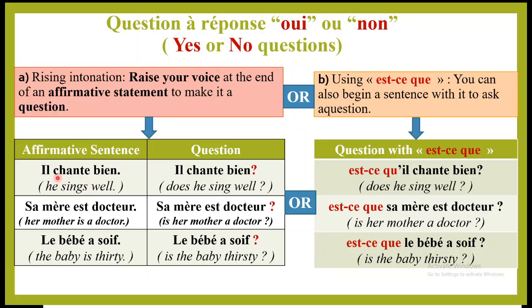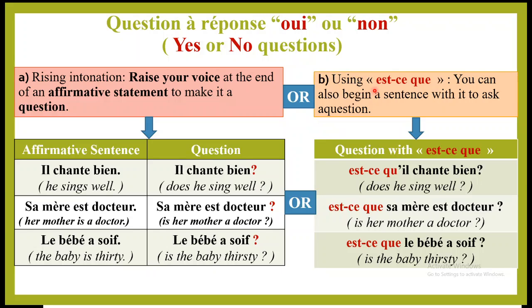So we had this example. This is your affirmative sentence: Il chante bien. Now if I want to make it a question, I just add a question mark when I'm writing. But if I am talking, then I just raise my voice at the end by saying: Il chante bien?